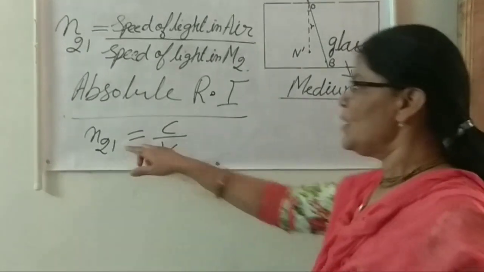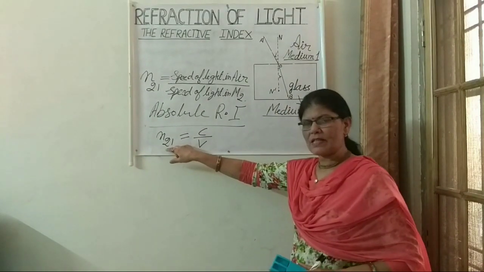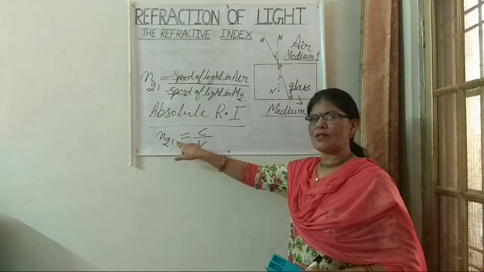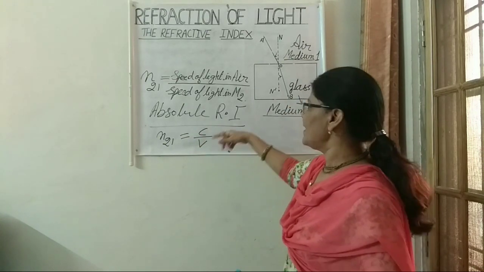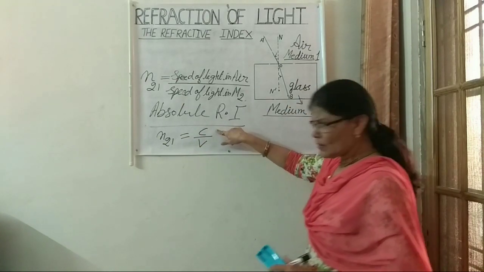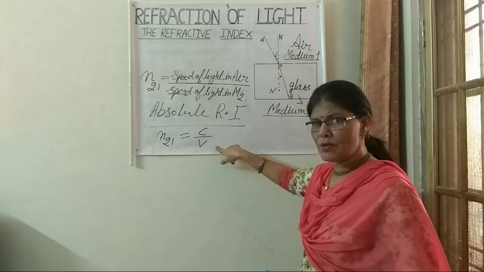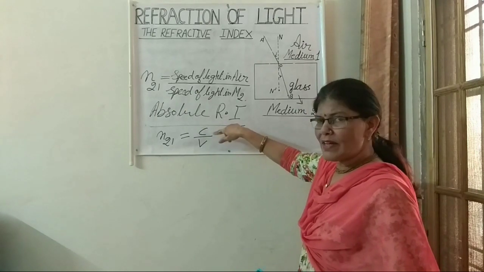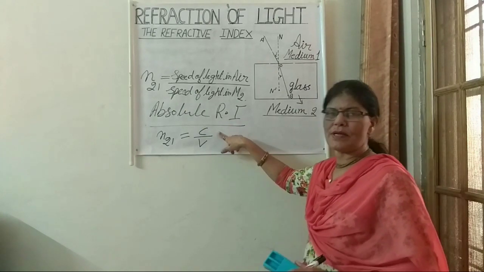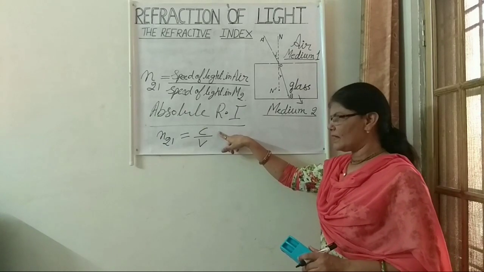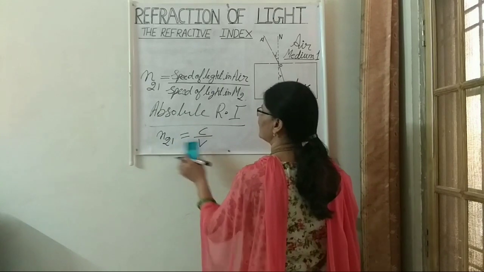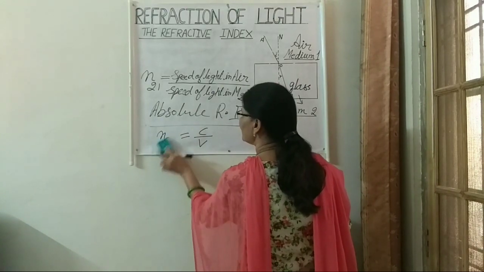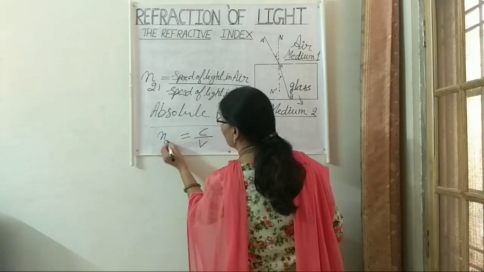Here N21 is the refractive index of medium 2 with respect to medium 1, and this is equal to the speed of light in medium 1 upon speed of light in medium 2. But speed of light in medium 1 is C, that is 3 into 10 to the power 8 meters per second, and V is for medium 2. So in place of writing N21, in that case we can write Nm.